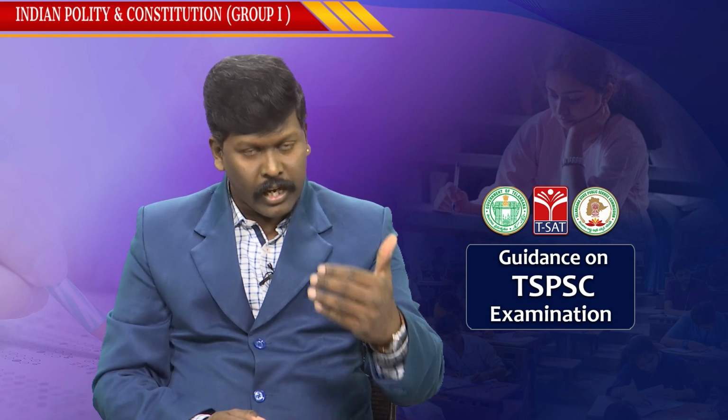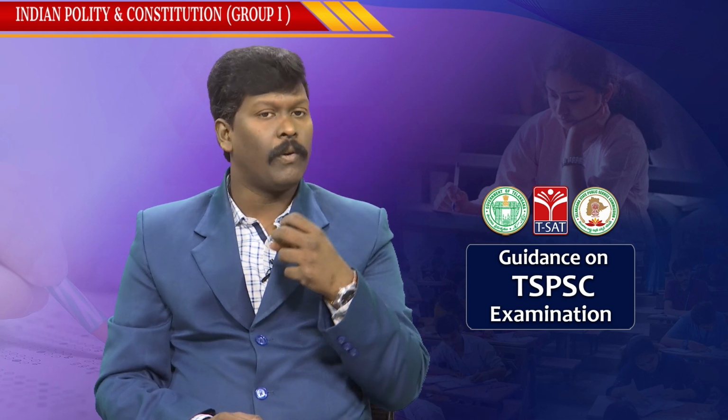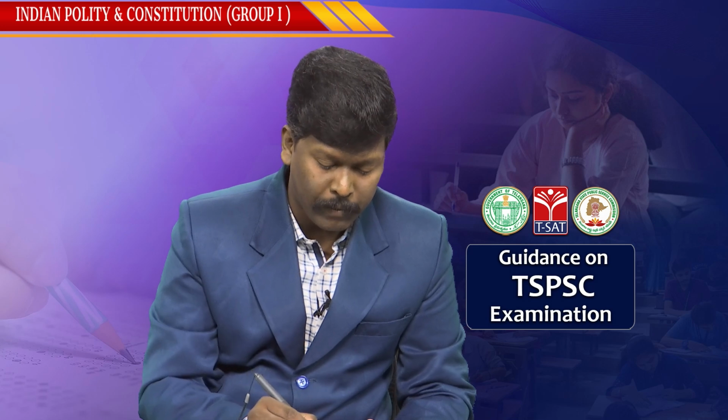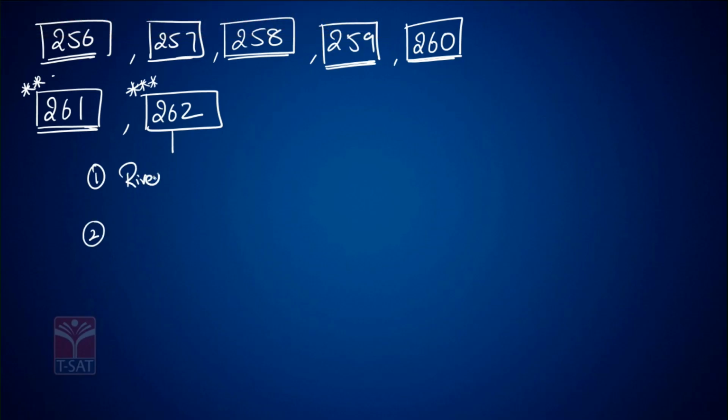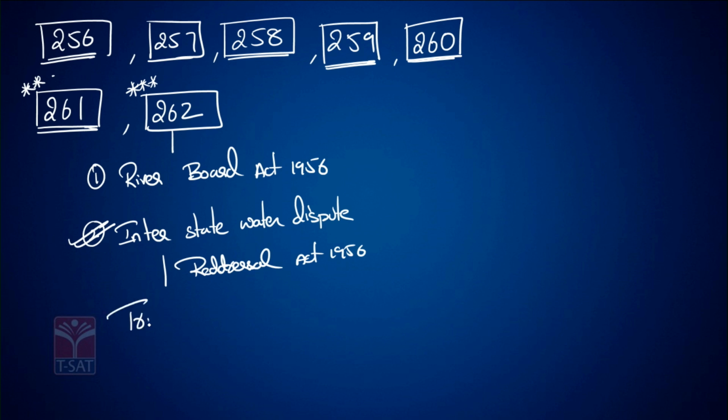Godavari river dispute, Krishna river dispute, Kaveri river dispute, all the disputes between states should be solved by a law made by the Parliament. Did Parliament make any law? Yes, there are two laws made by the Parliament. The first one is the River Board Act, 1956. The second one is the Interstate Water Dispute Redressal Act of 1956.